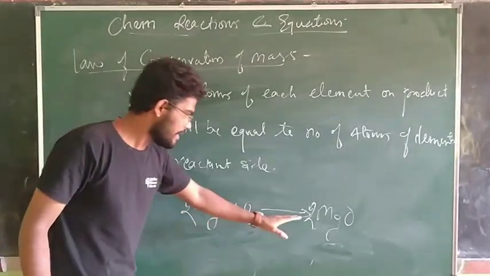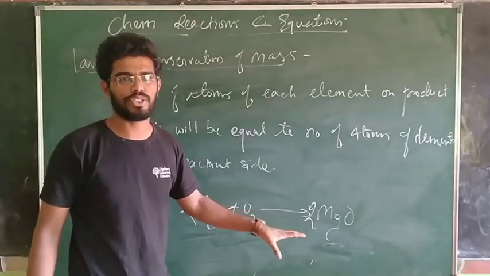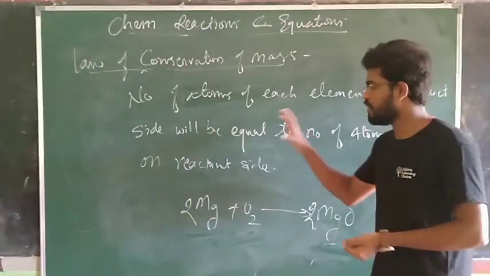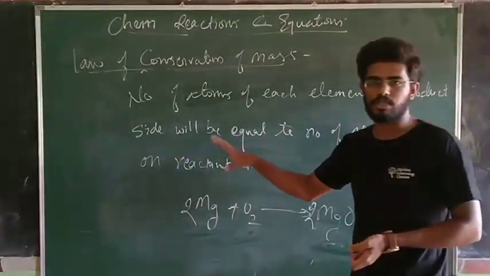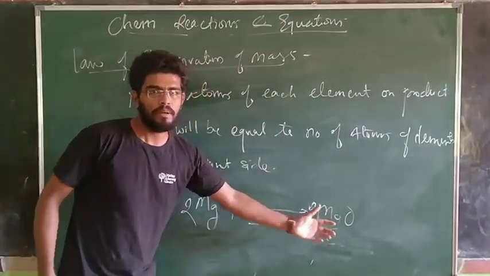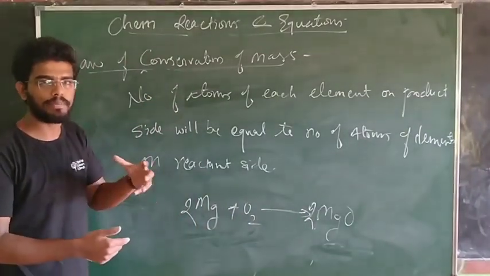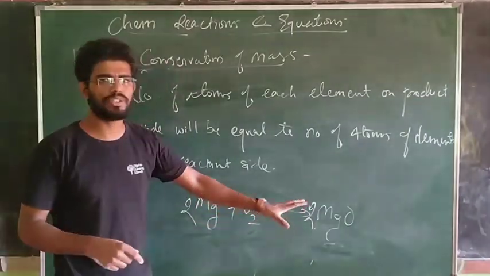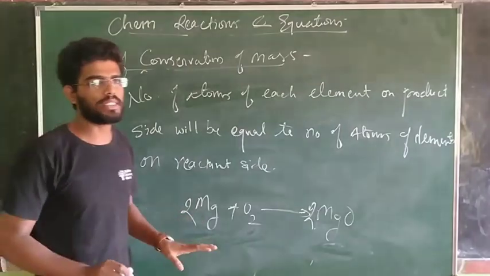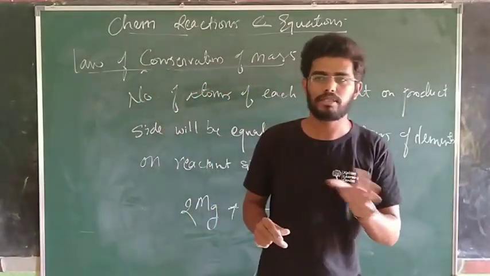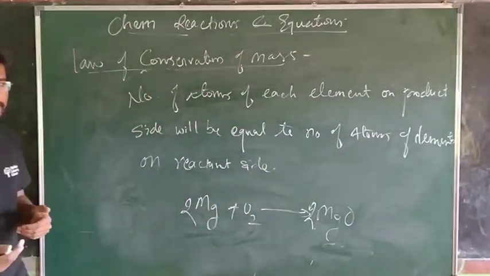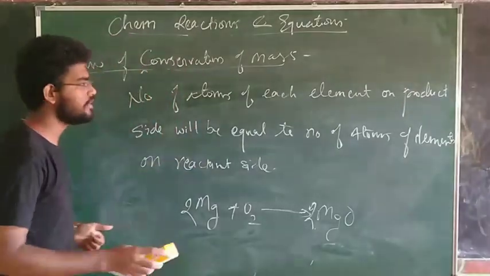Okay, what we have done just now is called balancing of equation. Whenever we carry out any reaction, we used to write a simple representation of the substances, like yesterday we wrote magnesium with oxygen will give you magnesium oxide. But to represent it 100% correctly, we must balance that equation. A balanced equation always has to be according to the law of conservation of mass. So in today's class, we will be learning how to balance chemical equations. That's a very key aspect in chemistry that we must get perfect with. Okay, so let's start with that.